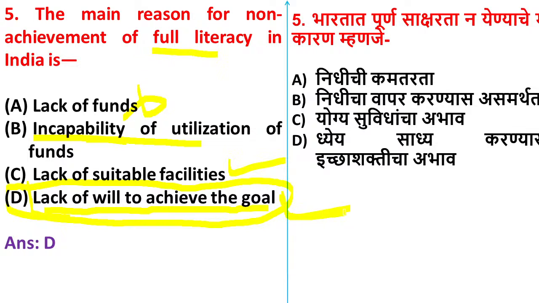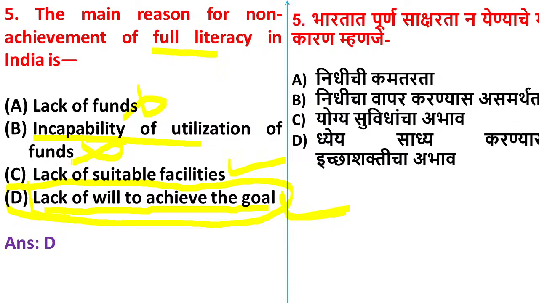Ashwini and Aarti are saying option B. Any confusion here? Option B, incapability of utilization of funds, is not correct because the government generates various funds for education.